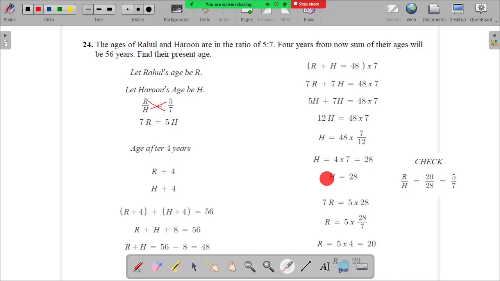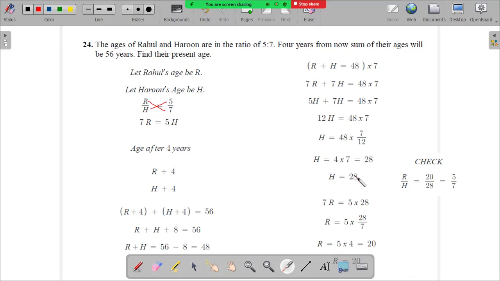So now we got Harun's age, right? Now we need to find out Rahul's age. And we've got 7r is equal to 5h. So we just say, okay, 7r is equal to 5 multiplied by 28. So r will be 5 multiplied by 28 divided by 7. And r will be 5 multiplied by 4 because 7 4s are 28. So 5 multiplied by 4 is 20. So now you've got Rahul's age as 20 and Harun's age as 28.